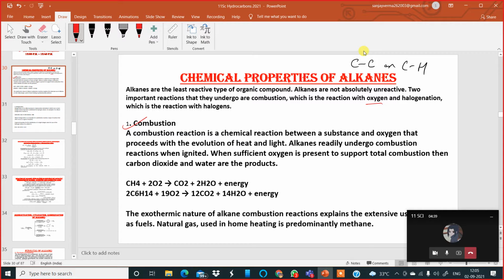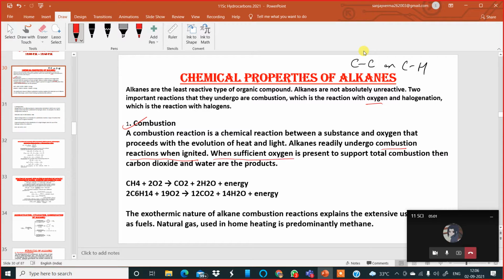A combustion reaction is a chemical reaction between a substance and oxygen that proceeds with the evolution of heat and light. Alkanes readily undergo combustion reactions when ignited.